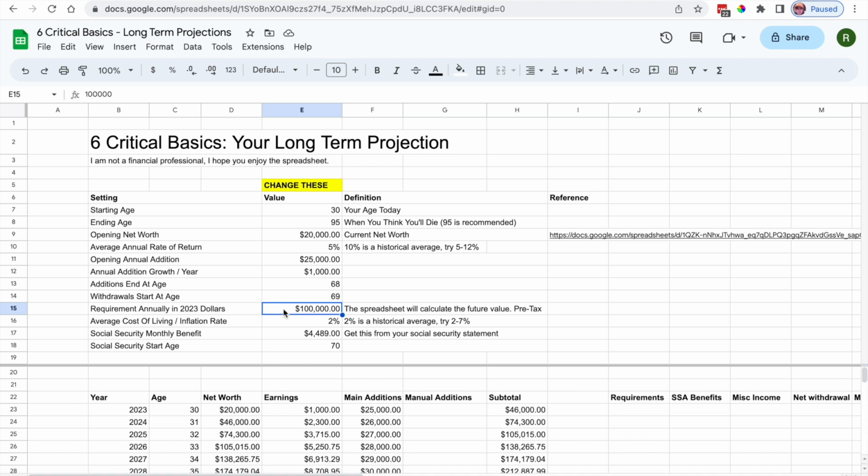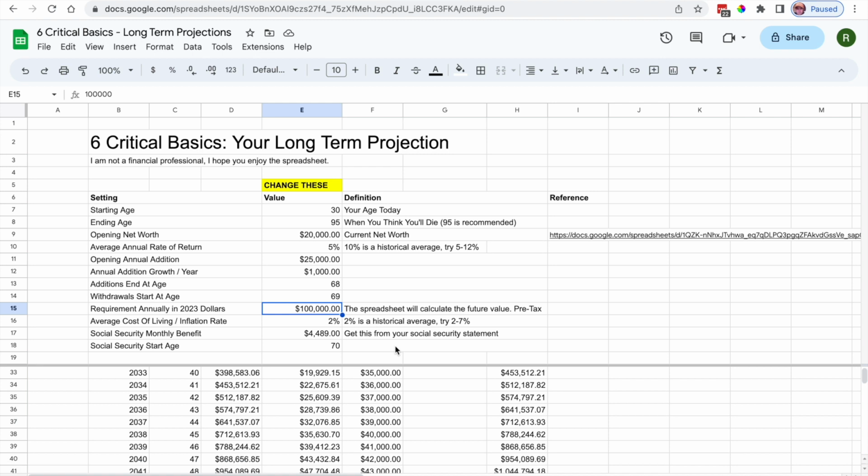Now, importantly, because $100,000 in 2023 is not the same as what it's going to be worth when you're ready to retire, this spreadsheet actually calculates the future value. And then, of course, there's an inflation calculation and some estimate about what you might get from Social Security. Who knows if that's going to work out or not. So then you can go down here. You can see it's calculated everything, right?